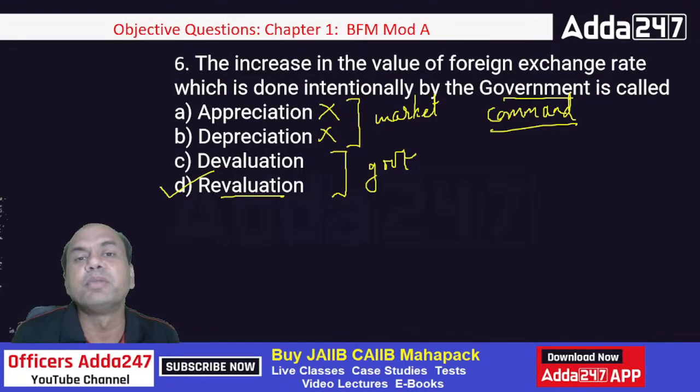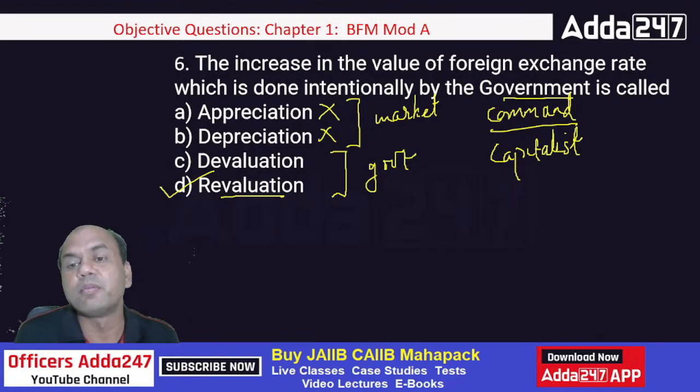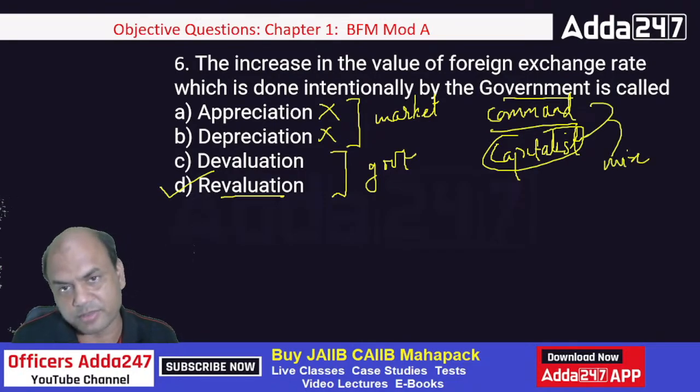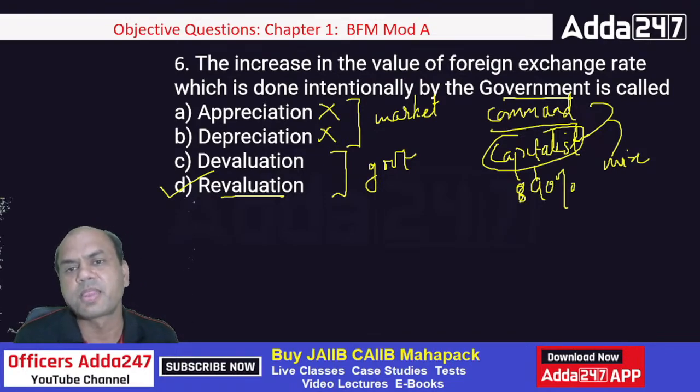India is a mixed blend. In some part government interferes wherever necessary, but majorly India is a capitalist economy now. Always remember, majorly, we are a mix over here. Some part of command, some part of capitalism. But importantly, we are almost 80% capitalist, not even 80, 90% capitalist, only 10% command. Why does the government want to decrease the value or increase the value of any currency?